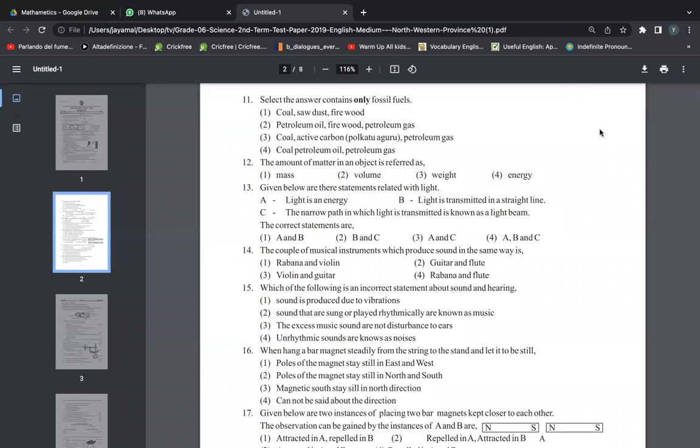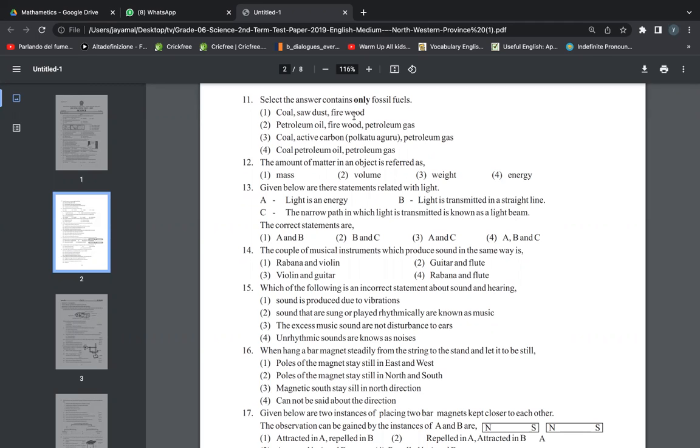Okay. Select the answer that contains only fossil fuels. We have learned what fossil fuels are, so we should select the answer which contains only fossil fuels. So what should be the answer?